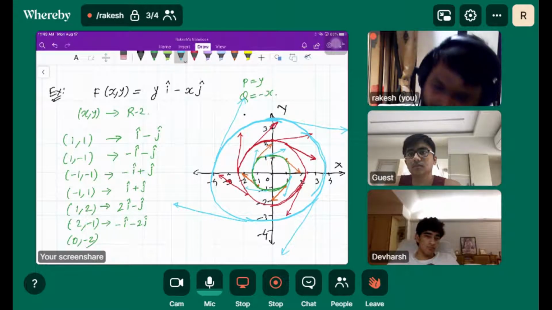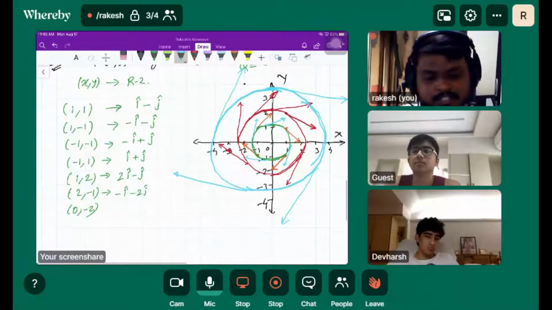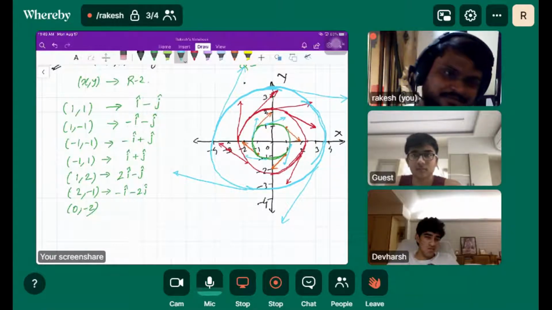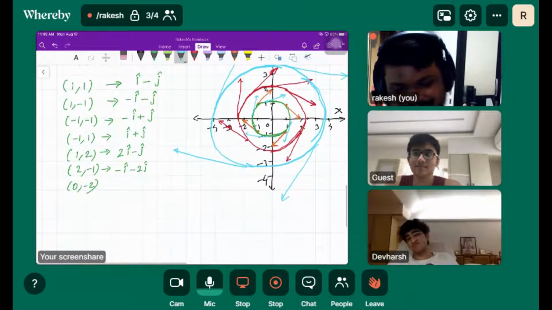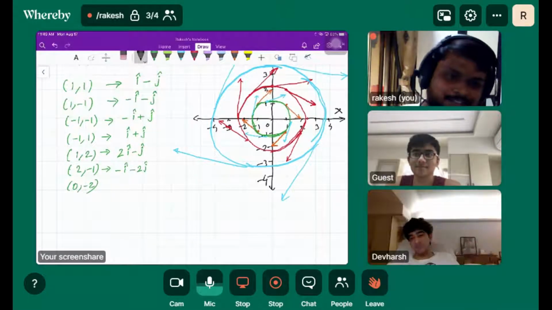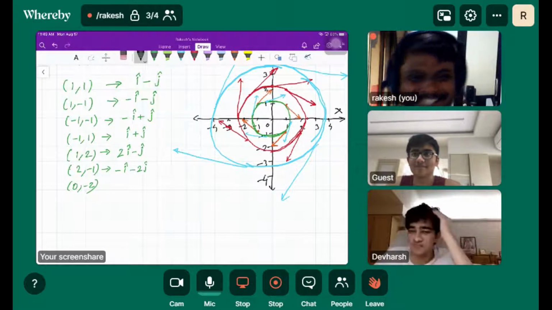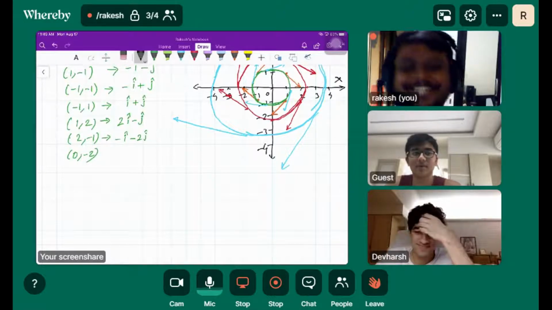So let's practice a few more examples here. See, the mixture of color looks very nice, isn't it? It wouldn't be possible if I were not taking an online class. See how boring I am. Ask Manav. No, no, we used to have good notes. We used to have pens and highlighters.